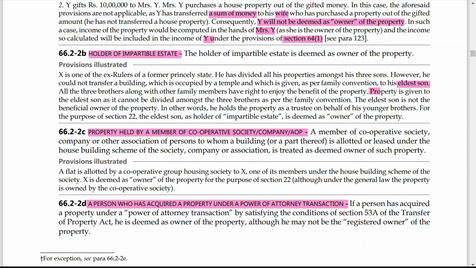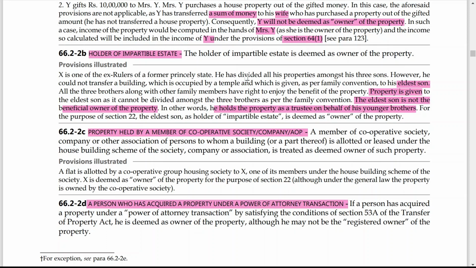Now, here property is given to the eldest son and it cannot be divided among the three brothers as per the family convention. The eldest son is not the beneficial owner of the property. In other words, he holds the property as a trustee on behalf of his younger brothers. So for the purpose of section 22, the eldest son as holder of the impartible estate is deemed as owner of the property. In this case, who is considered as deemed owner?